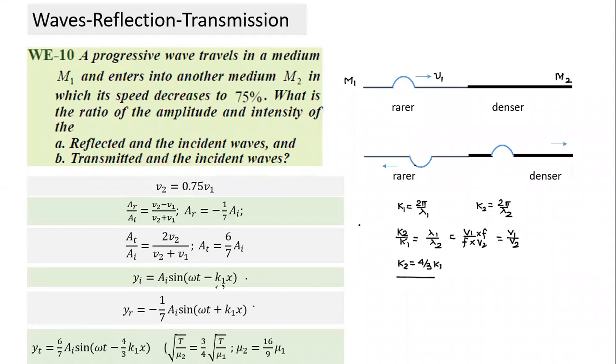Just to repeat again, what would happen when we write this equation? The reflected wave will travel in the same medium. This velocity will not change, and K also will not change. K is 2 pi by lambda, and velocity is equal to frequency into lambda.